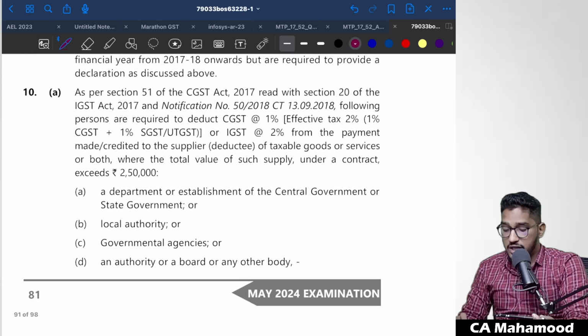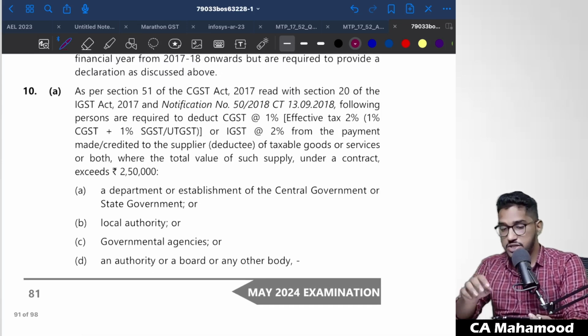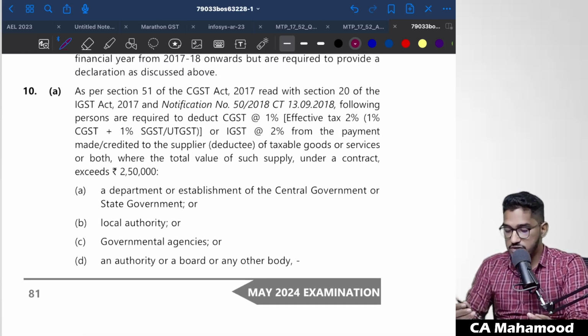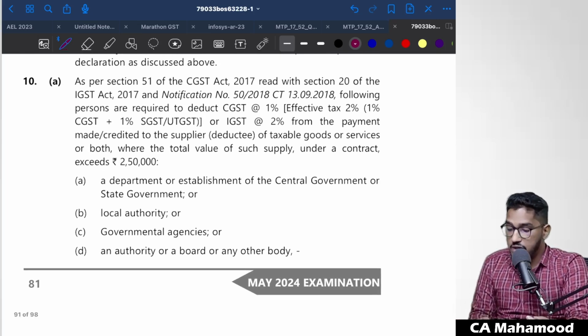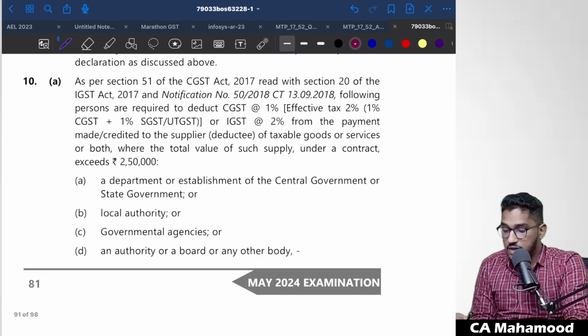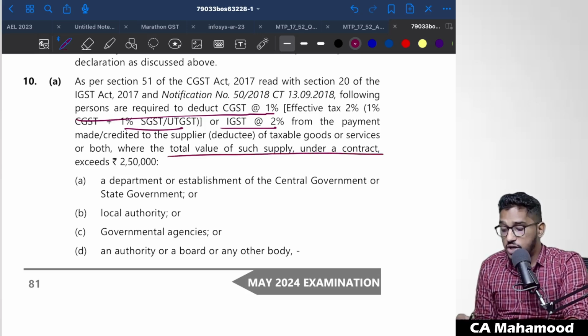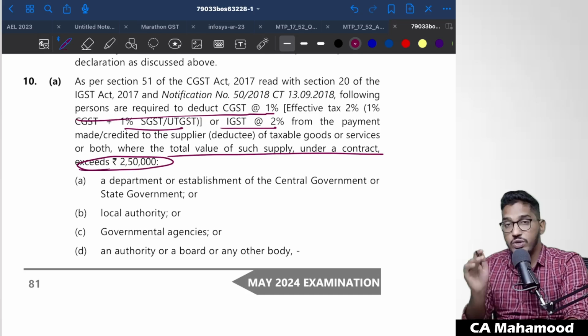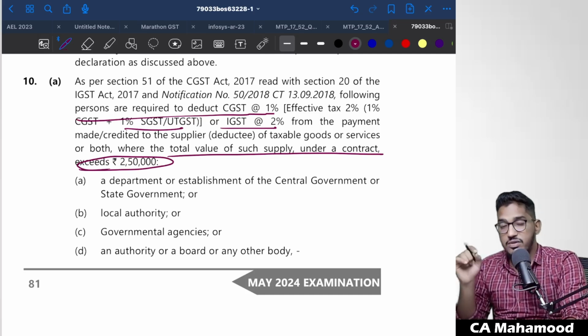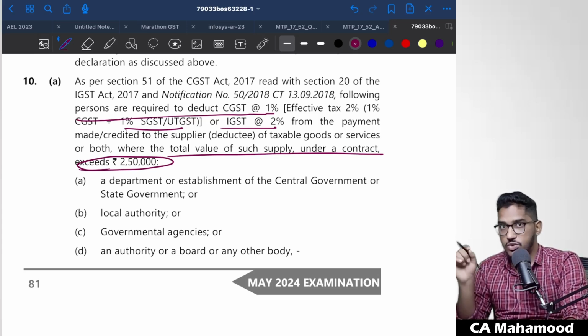So generally, in which cases will these TDS provisions become applicable? If you have a look at the conditions, as we have read in the TDS chapter, as per section 51 of the CGST Act, the following persons are required to deduct CGST at the rate of 1% and SGST at the rate of 1% or IGST at the rate of 2% from the payment made or credited to the supplier of taxable goods or services or both, where the total value of such supply under a contract exceeds 2,50,000. The following persons will be required to deduct TDS when the value of the supply under a contract exceeds 2,50,000.